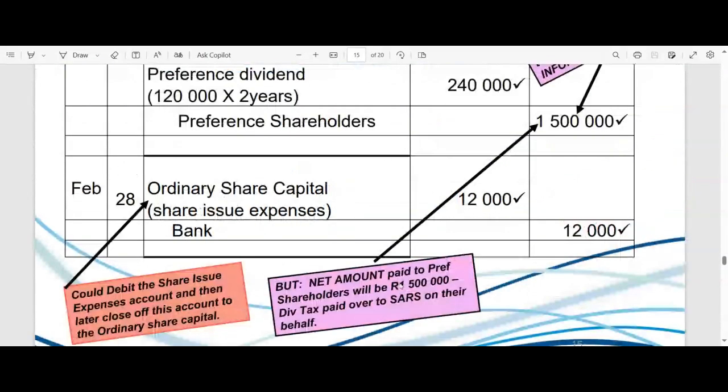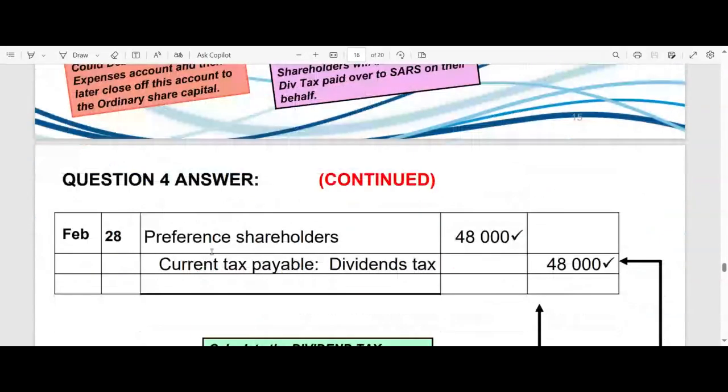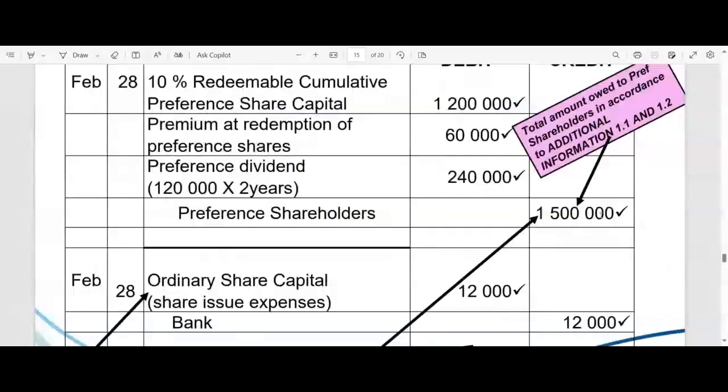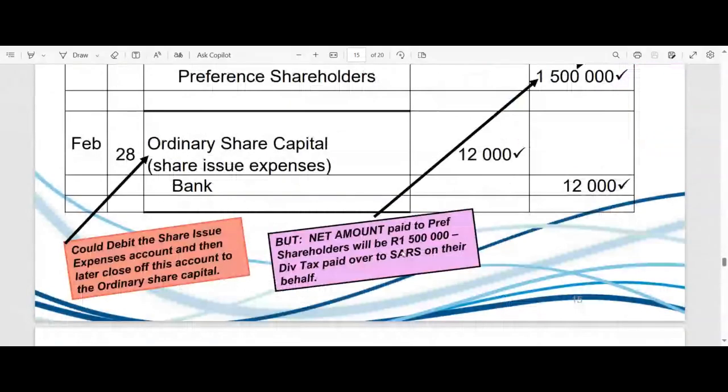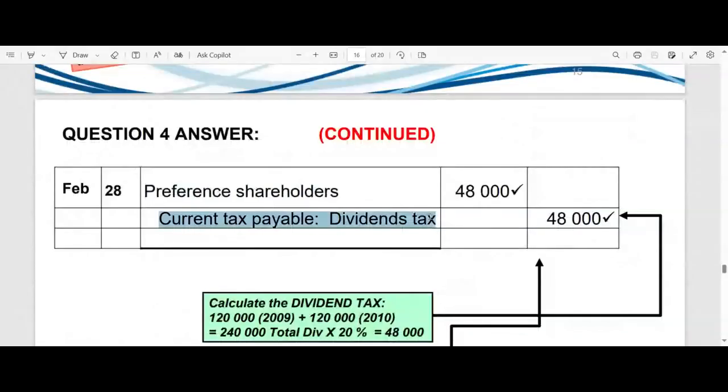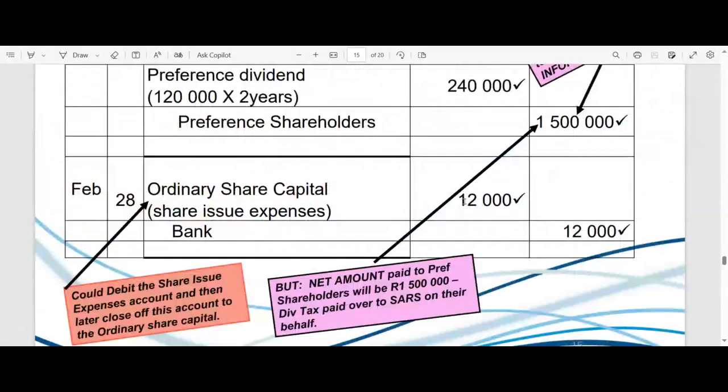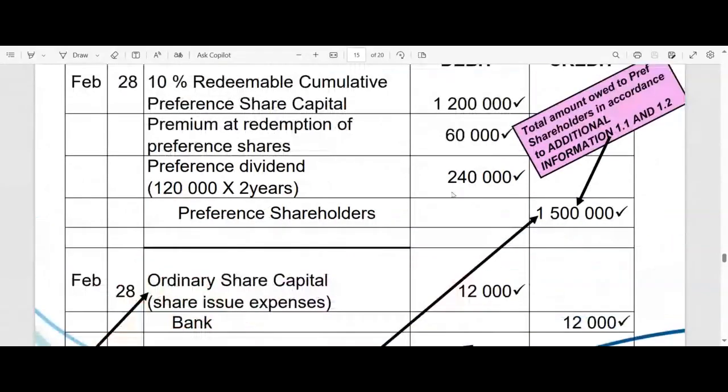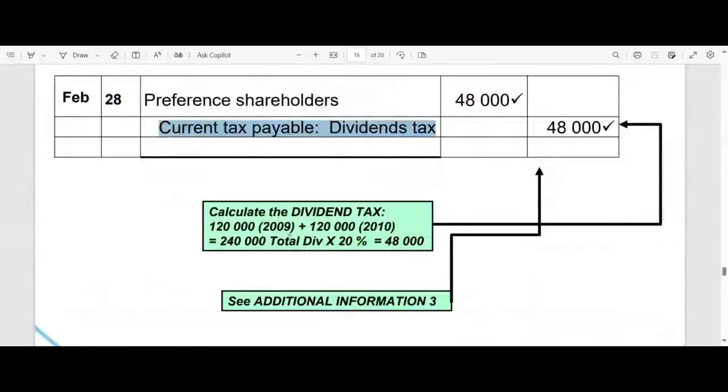So ladies and gentlemen, that's exactly what happens here. We debit the preference shareholders. In other words, we reduce that amount that we owe to them, and we raise the liability towards the taxman. I've already mentioned what we'll call this account earlier. And we've calculated the dividends tax owing to the revenue service at 20%. That's the dividend tax rate. 20% of the total dividend, 240,000. So it'll be 240,000 times 20%. That gives us 48,000.